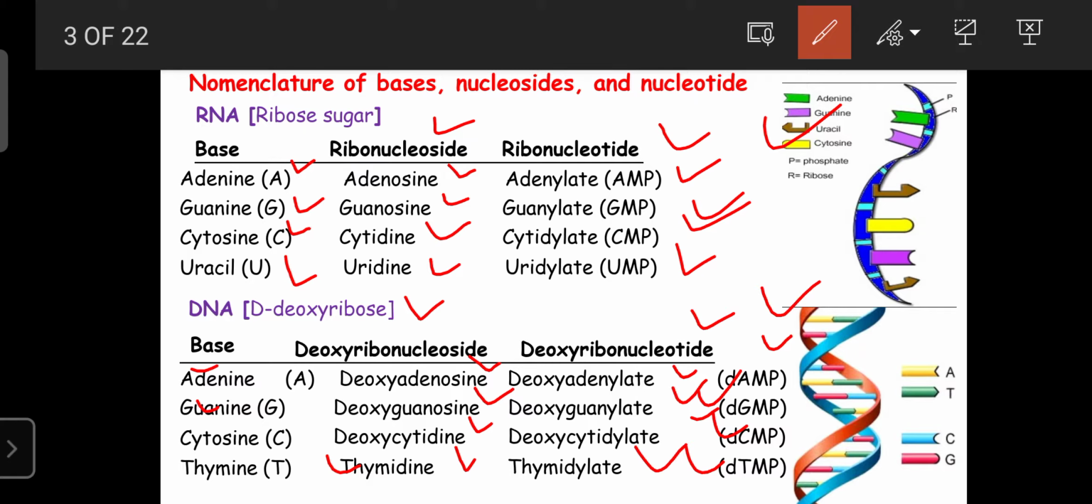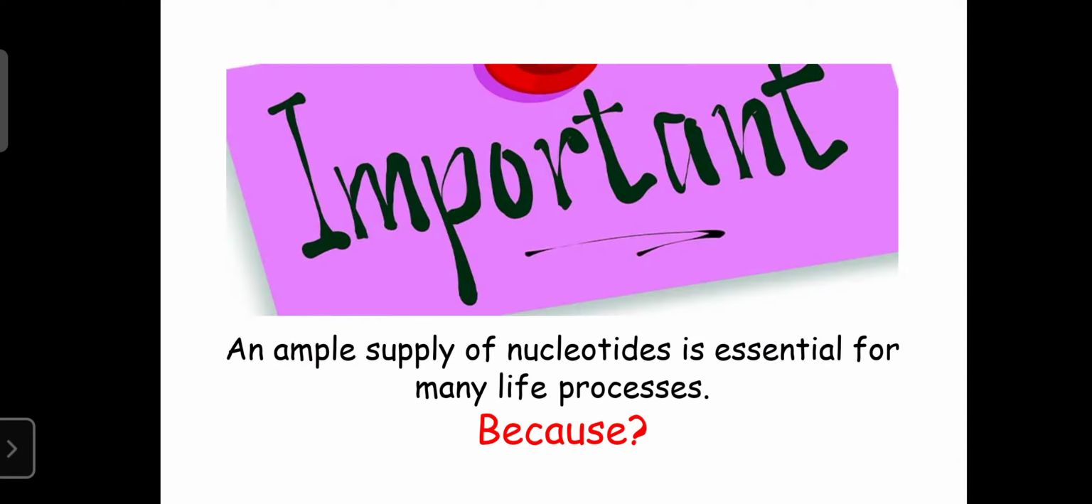The only differences between RNA and DNA are, first, the pentose sugar. RNA contains the pentose sugar ribose, and DNA contains the pentose sugar deoxyribose. And the second one is that RNA contains uracil as a pyrimidine base, and DNA, instead of uracil, contains the pyrimidine base thymine. So this is the nomenclature regarding the RNA as well as the DNA.